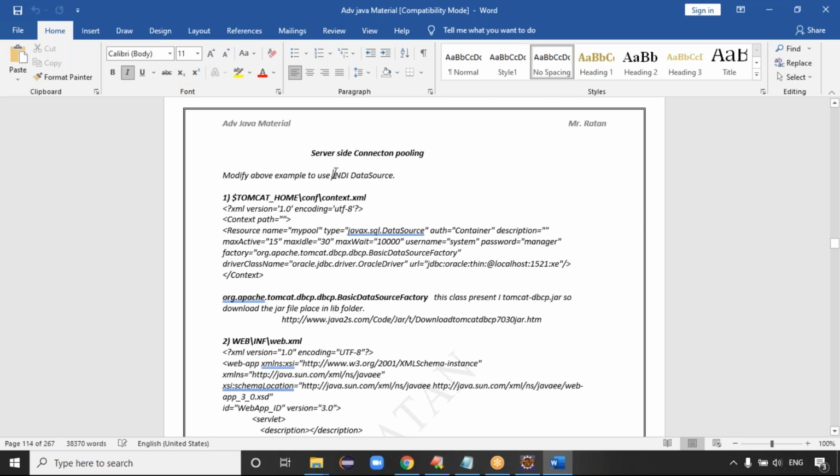Yeah, guys, this is JNDI. Maintaining the connections at the server side is called the JNDI concept, Java Naming and Directory Interface. This is connection pooling information we have to configure, guys. Let me make the connection pooling information.